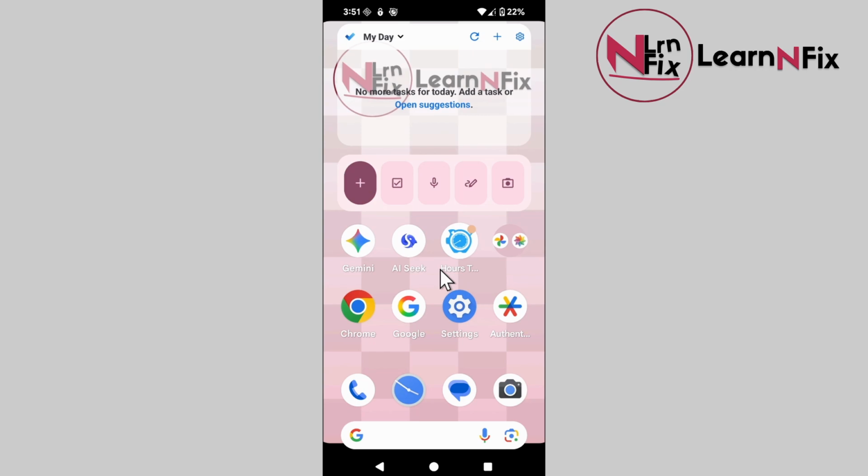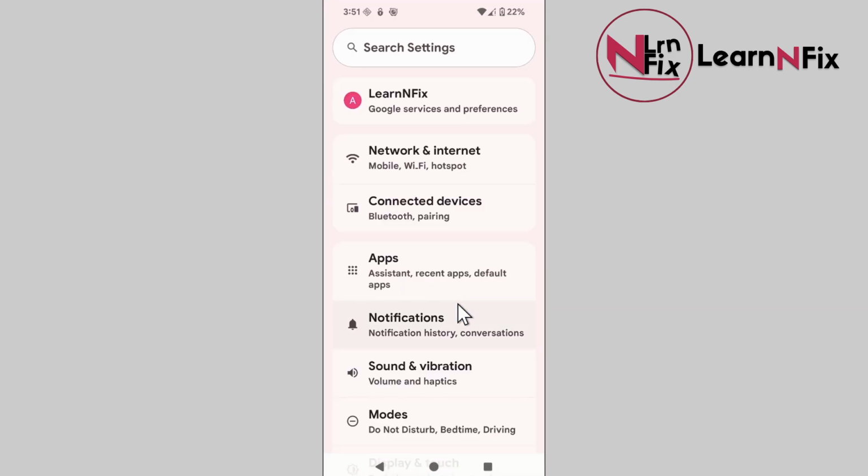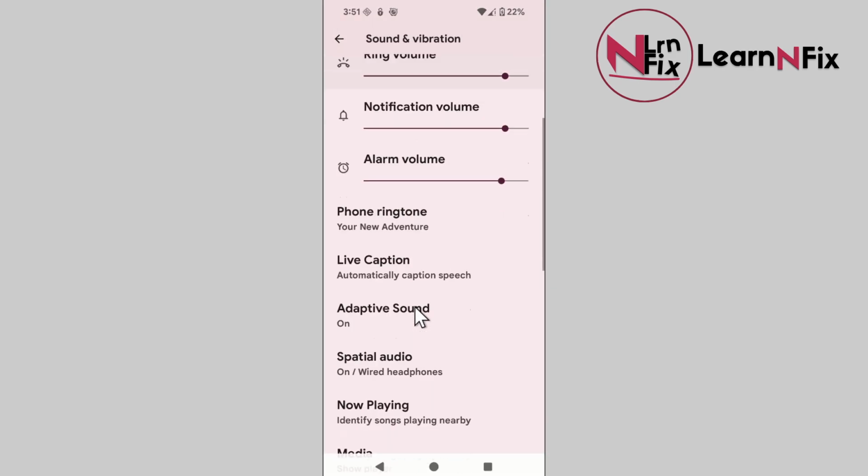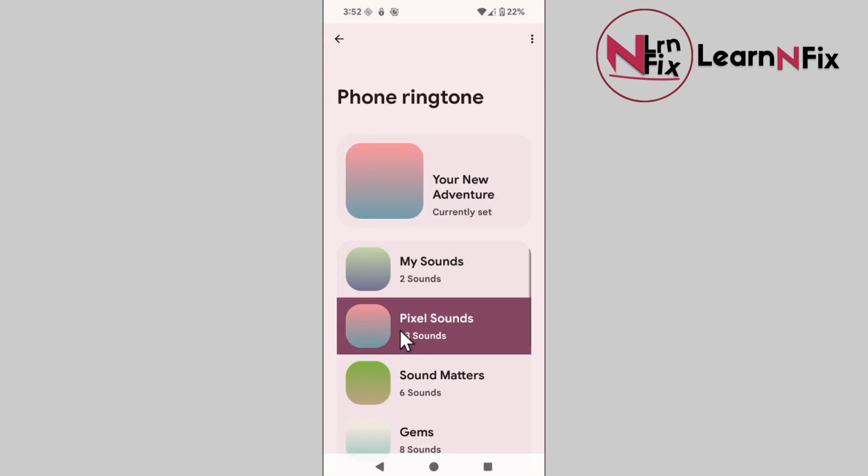How to change your phone ringtone on Google Pixel phone. First, go to settings, and then in the settings click on sound and vibration. Then scroll down, you will see phone ringtone. Over here you'll be able to choose from many different sounds and ringtones.